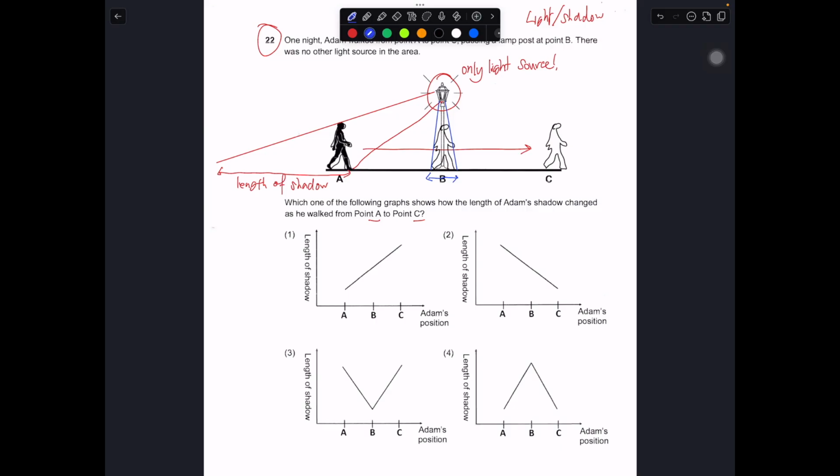This is the length of shadow for B. Length of shadow for A, length of shadow for B.